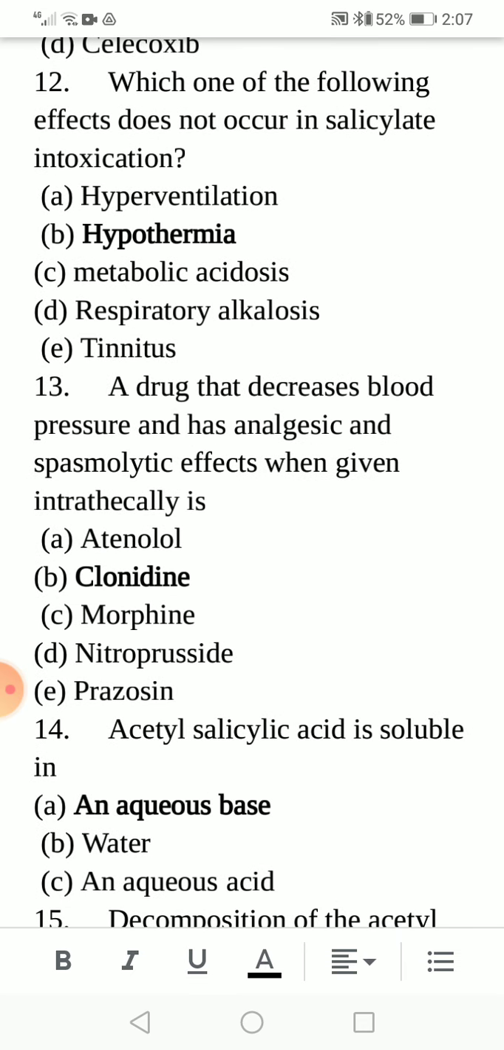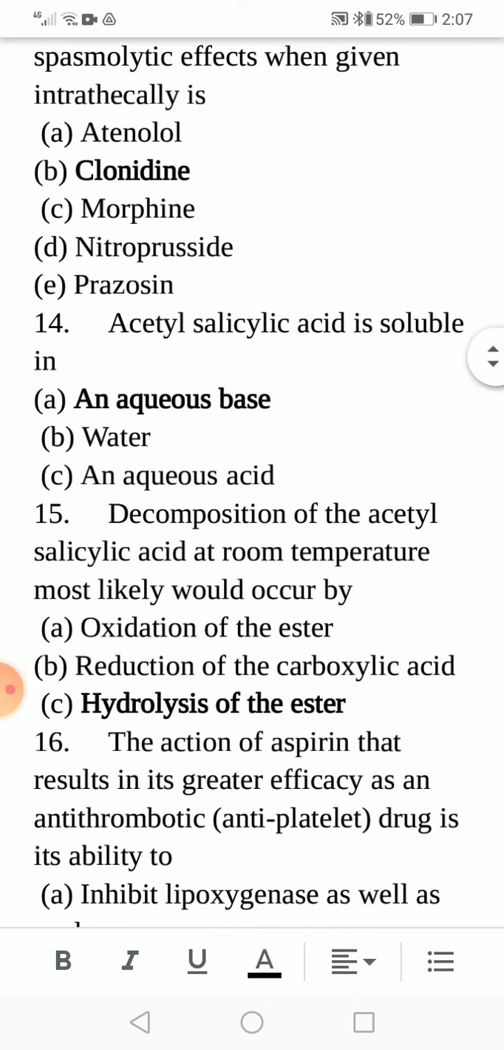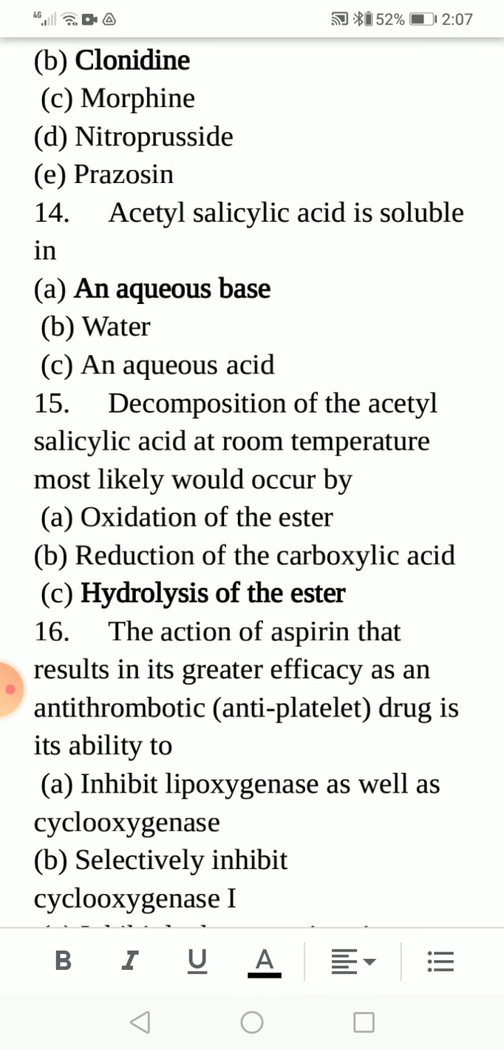Option number 13. The drug that decreases blood pressure and has analgesic and spasmolytic effect when given intrathecally is option A, atenolol; B, clonidine; C, morphine; D, nitroprusside; and E, prazosin. Clonidine, option B, is the correct answer. Acetylsalicylic acid is soluble in: A, an aqueous base; B, water; C, an aqueous acid. An aqueous base is the correct option.